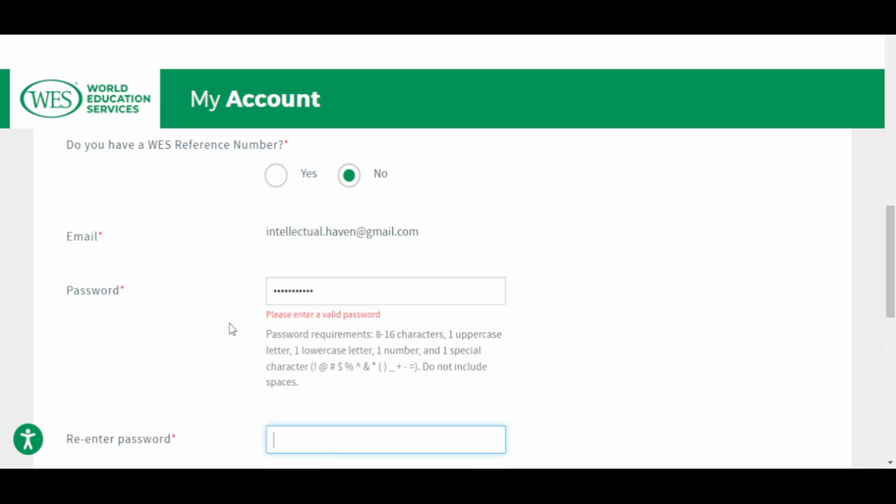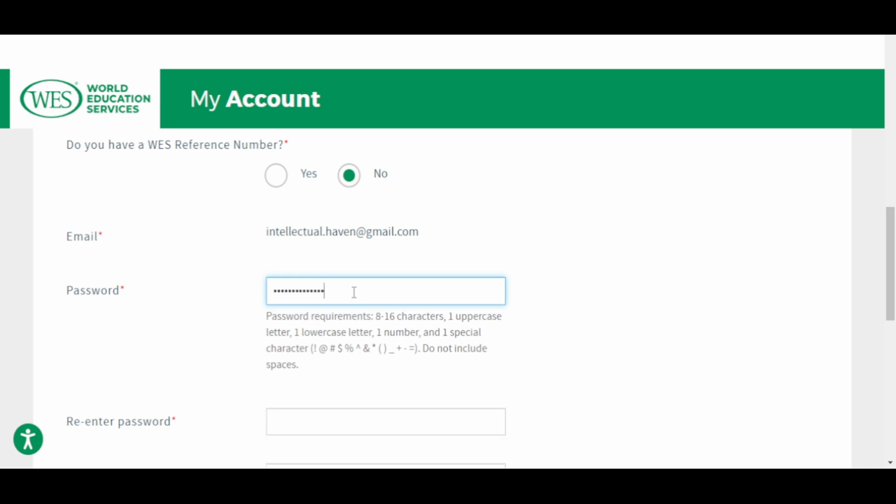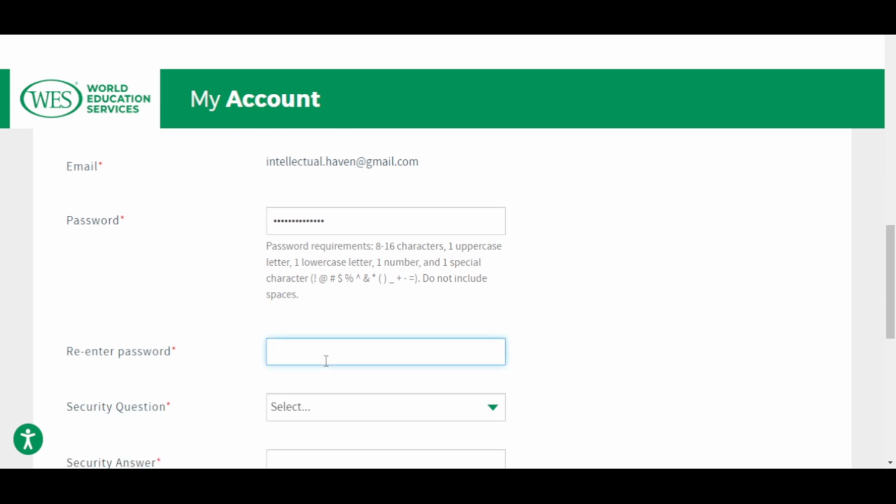Okay. So the next one, oh, sorry. Now I understand. Please check here very well. It gives you a requirement. What you need to put, it must be an uppercase, a lowercase, a number, and a special character in your password. All right. So you want me to confirm?